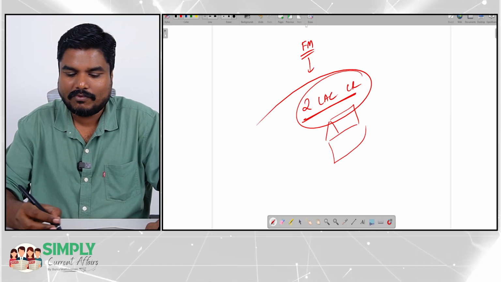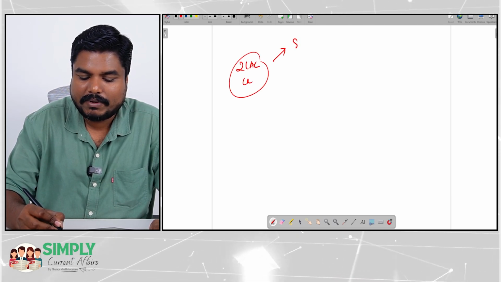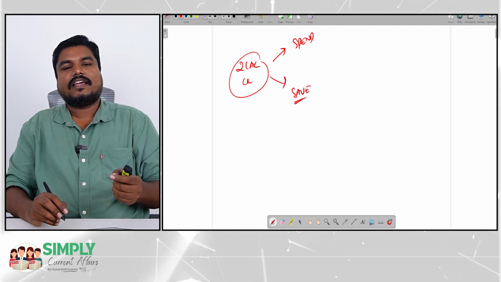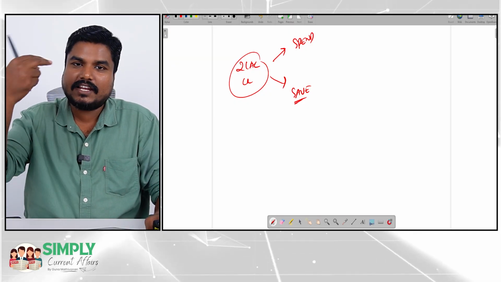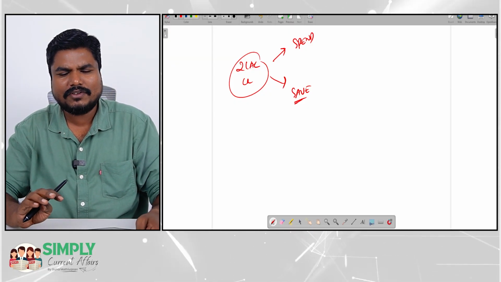Now what will you do? This 2 lakh crore worth of money, either you will spend or you will save. India is a consumption driven economy. We consume, we create demand, that results in production, that results in the nation's growth. Yes or no? You and me.